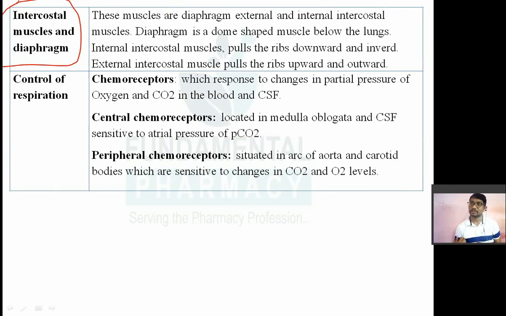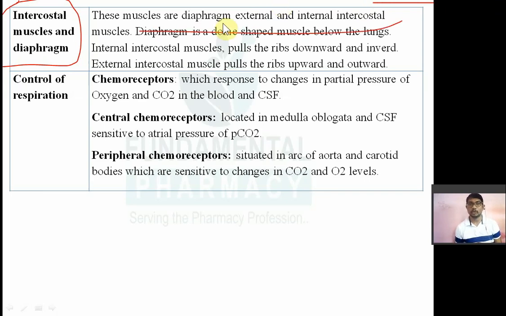Whatever air you are inspiring and expiring, your intercostal muscles are contracting and relaxing. That's why you are able to take the air inside and pass the air outside. So inspiration and expiration are possible because of these muscles, which are the diaphragm and the external and internal intercostal muscles.